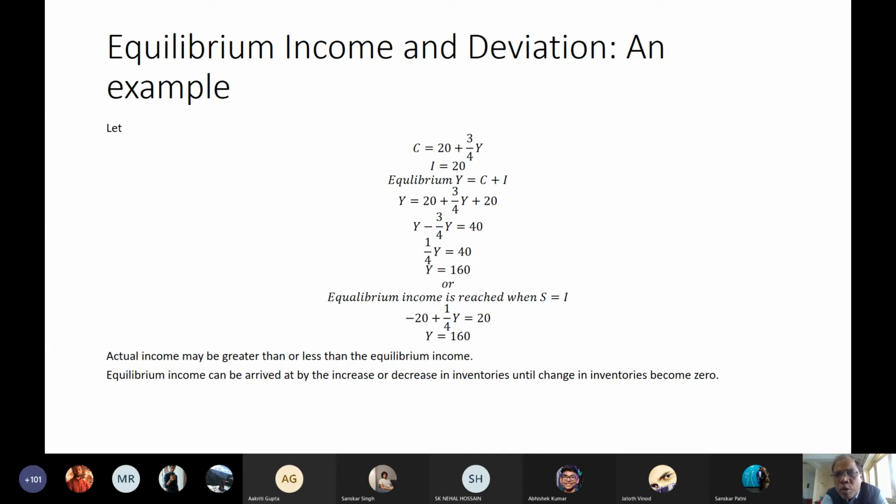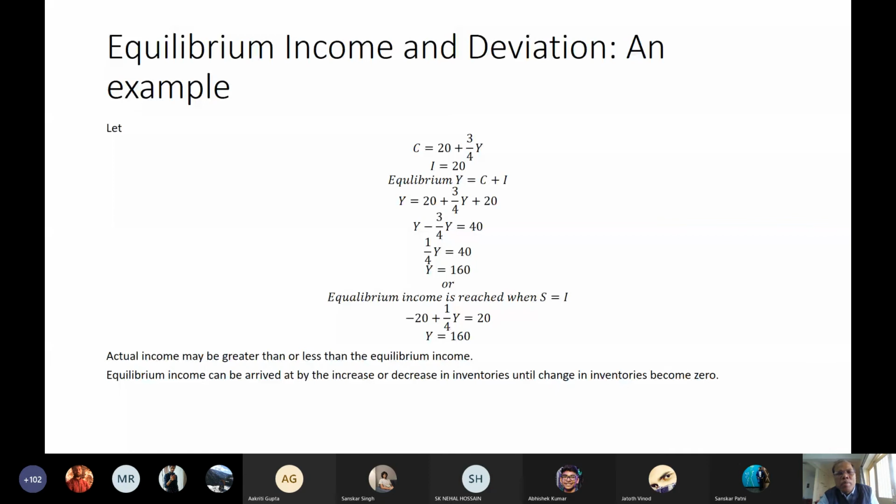Now this 20 that I talk about can be anything. You can say $20 million or 20,000 rupees, whatever. So C is equal to 20 plus 3 upon 4 Y. That is what we have estimated as the consumption function of the Indian economy in the current time period. And suppose, let's say, total I is only autonomous I. The investment is autonomous. It is independent of its determinants, and the total I is 20. Again, it can be $20 billion, whatever you assume it to be.